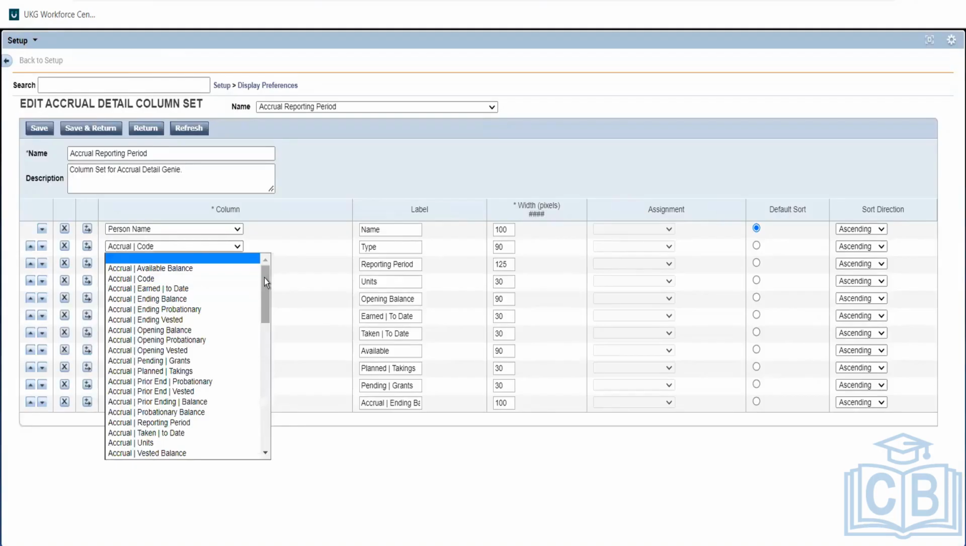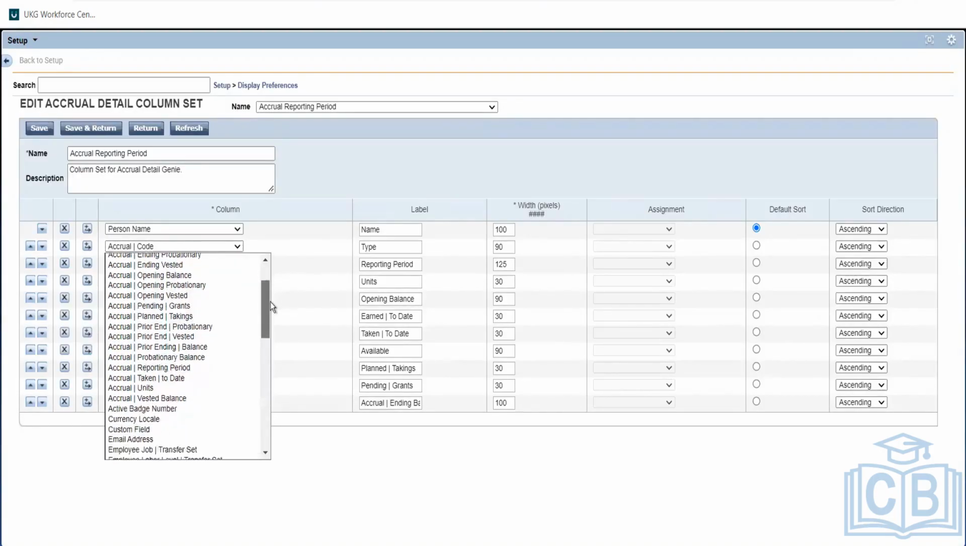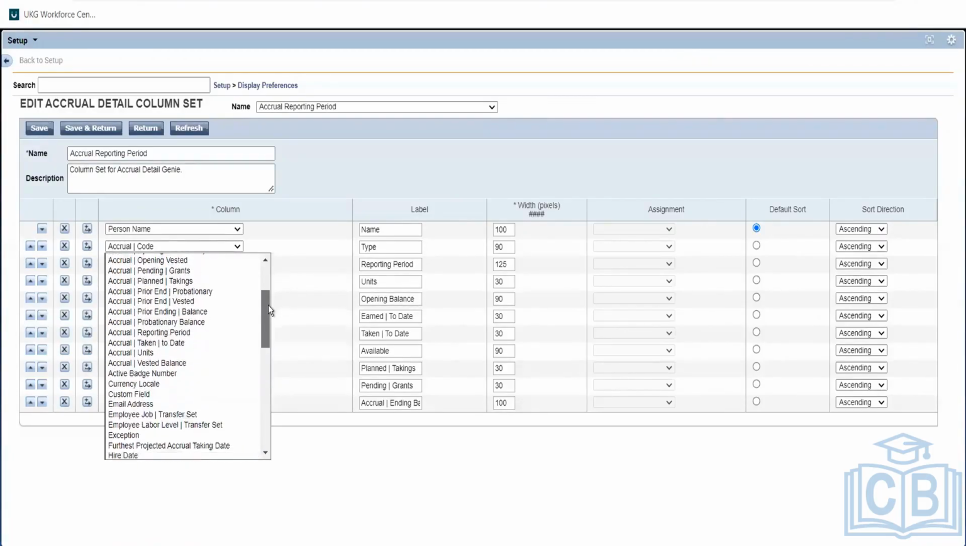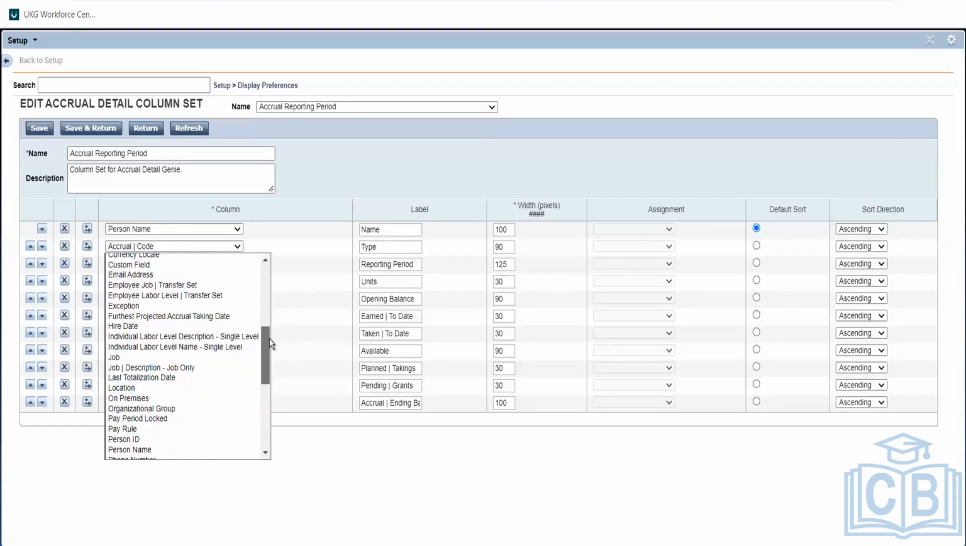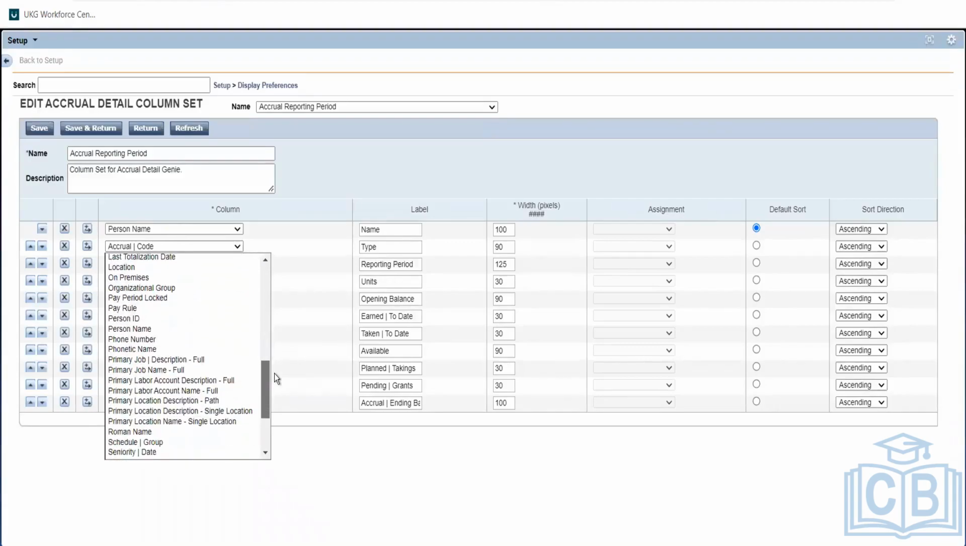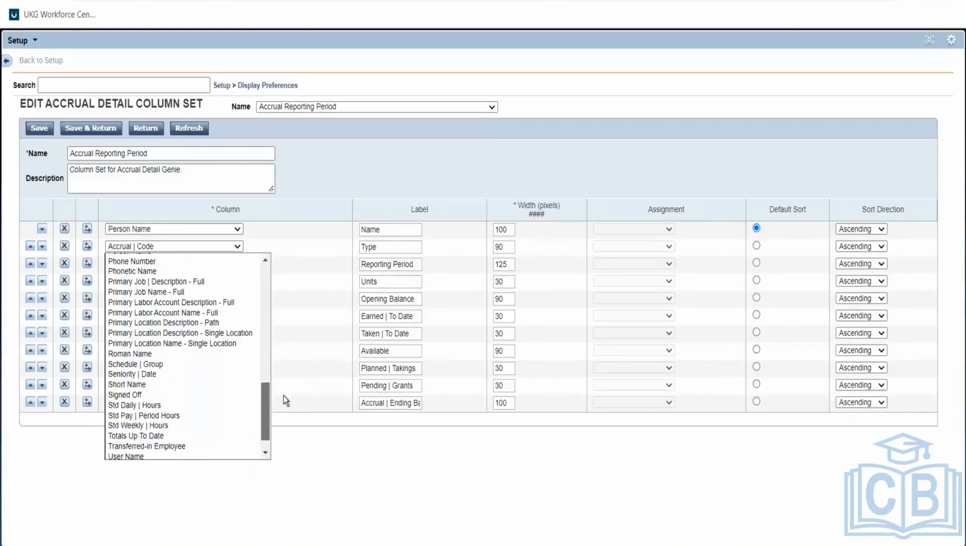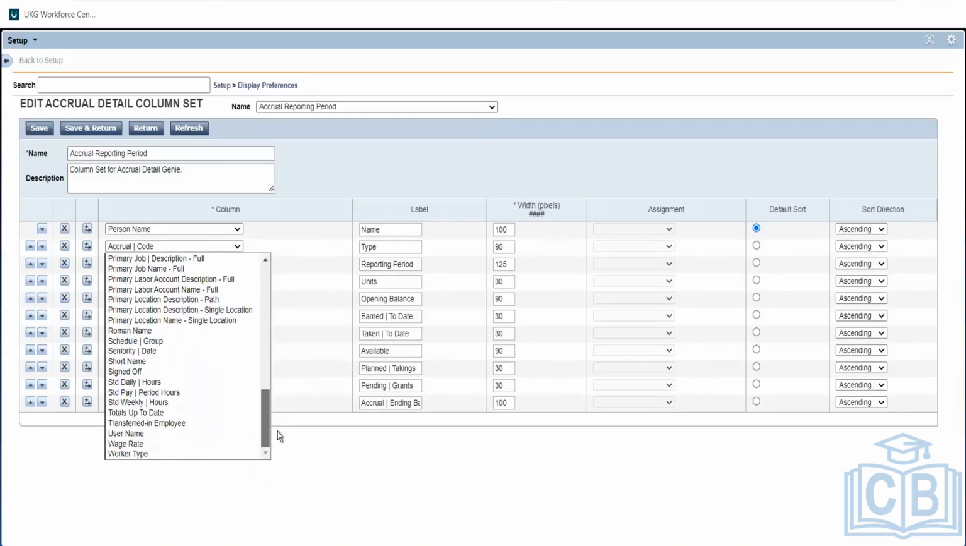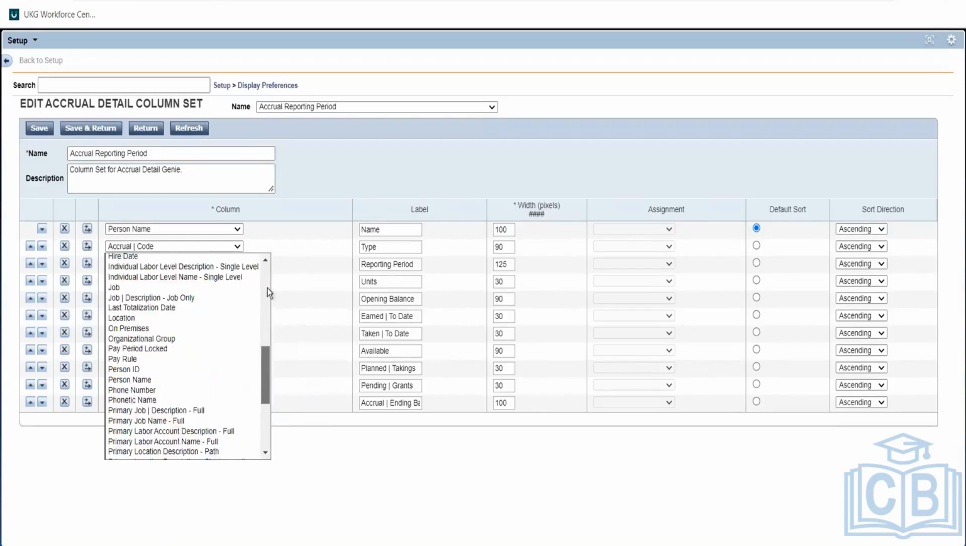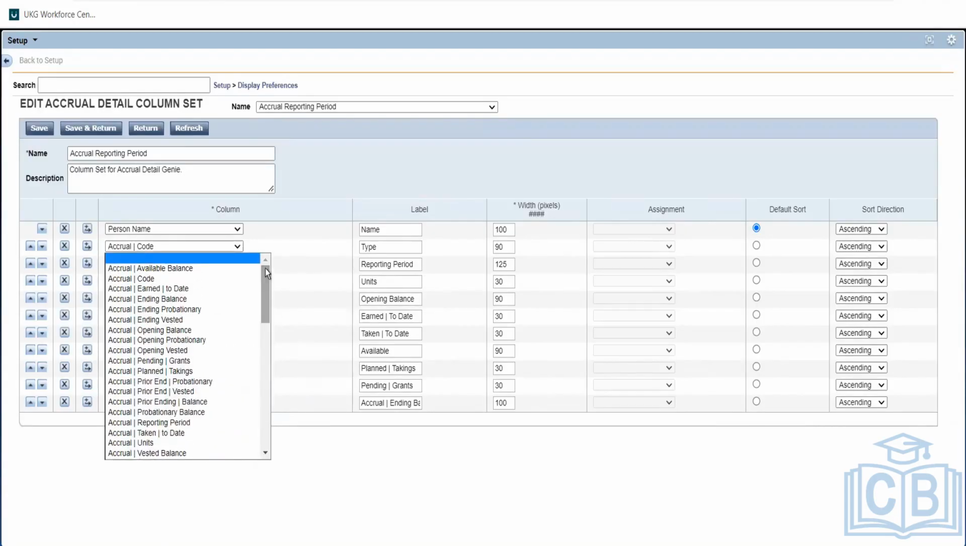So this will have everything related to the accrual. Accrual code, accrual starting balance, or what is the ending balance? Do we have any takings? And also the normal default items like hire date, person name. These things will be visible to all the queries, whatever we are using. Apart from that, additionally, we can see accrual related items available here.